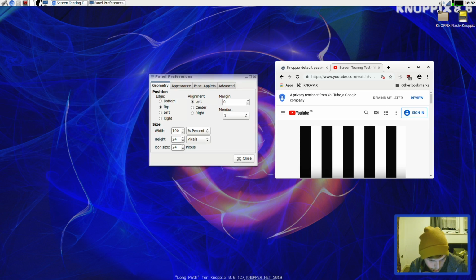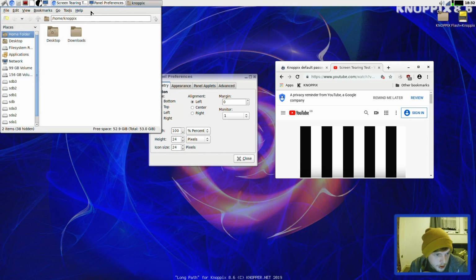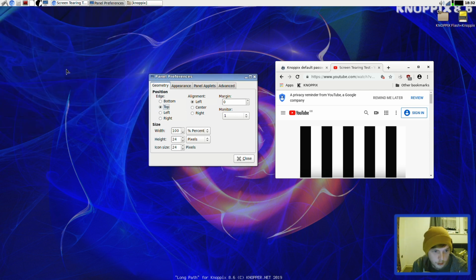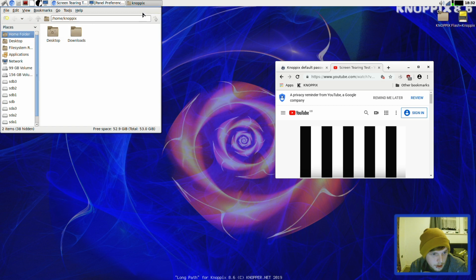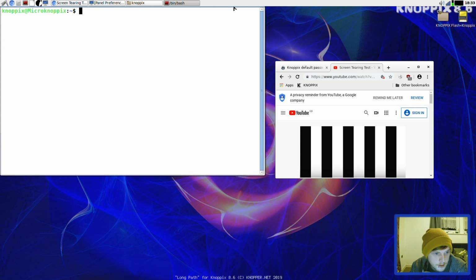Oh, you've got a little link thing down at the bottom. Right, so let's open our file manager. What file manager is this? Oh no, it's stuck behind the panel. Keyboard shortcuts, has it got any? Oh, wow. So that was a minimize by control, window and down. Still can't get that. Wonder if I can snap. No, I'll tell you what we'll have to do. Let's open up a terminal. Ah, it's stuck there as well.